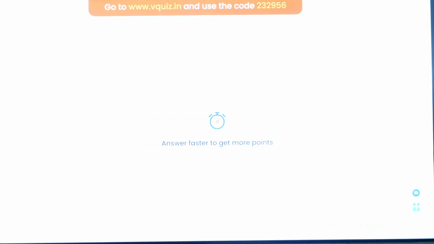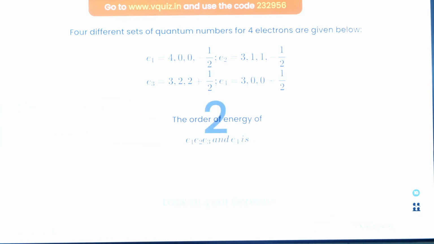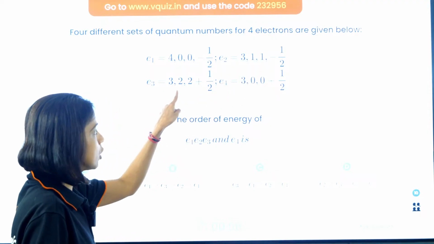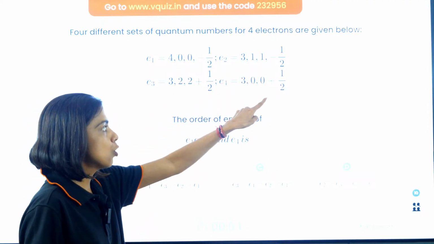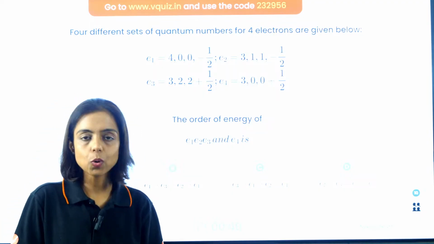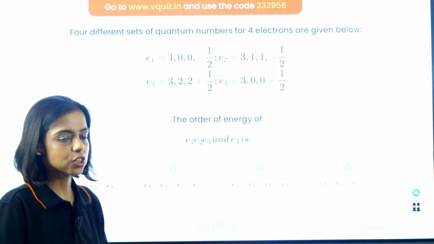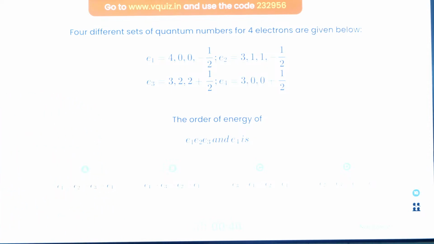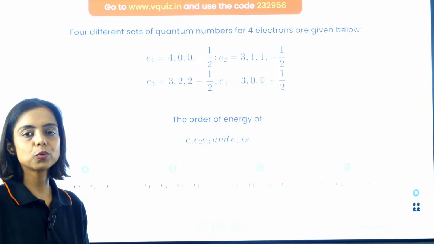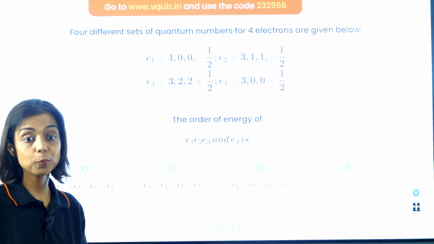Second question out of 20, here we have. 4 different sets of quantum numbers are given to you for 4 electrons: 4,0,0,-1/2; 3,1,1,-1/2; 3,2,2,+1/2; 3,0,0,+1/2. So there are 4 electrons, and for each a set of 4 quantum numbers is given. You have to arrange them according to their energy. So guys, energy, very important. Questions have been asked in many exams, similar kind of question. So arrange these electrons according to the energy order. N plus L rule, I hope you remember.